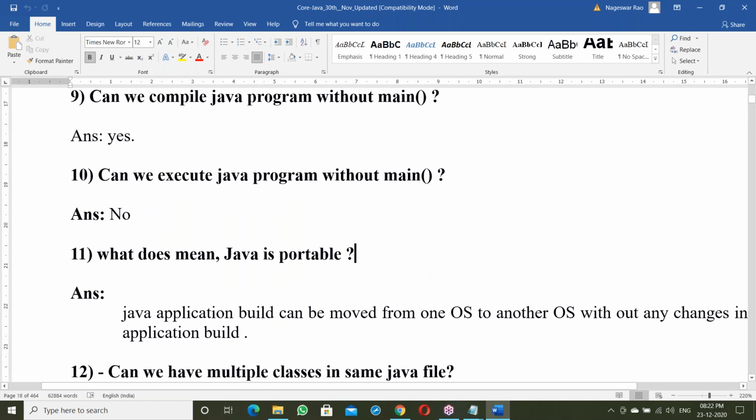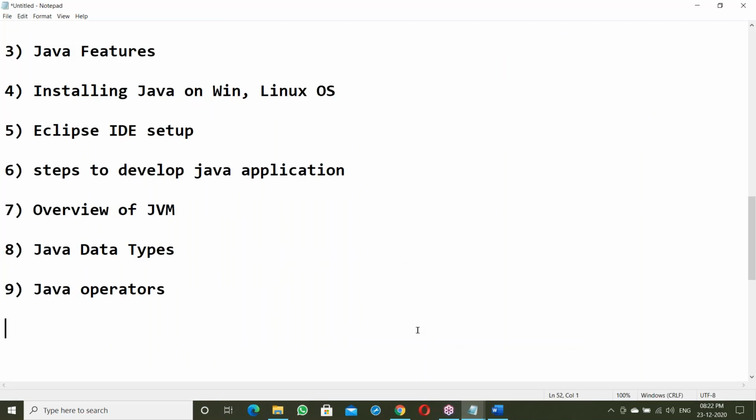First, I'll explain the topic. Once each topic is completed, I have prepared interview questions, and then I will explain the interview questions also. In every topic, I'll explain interview questions. So Java data types, next Java operators.